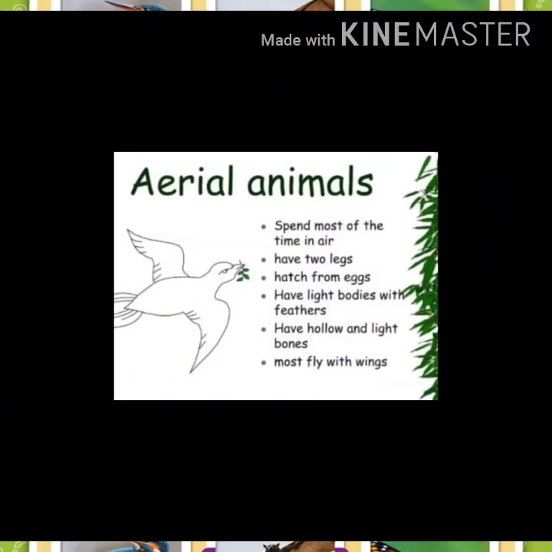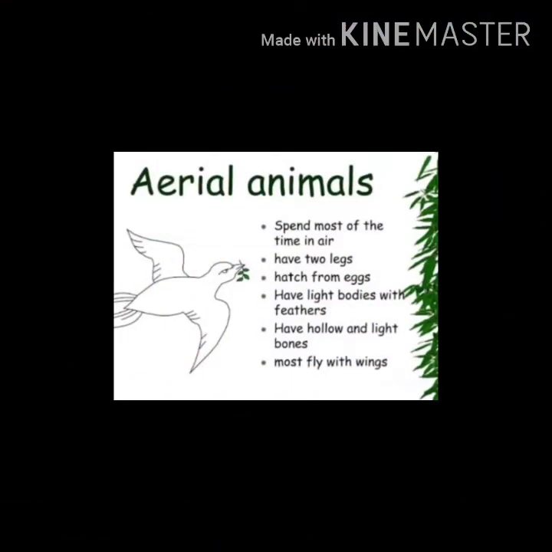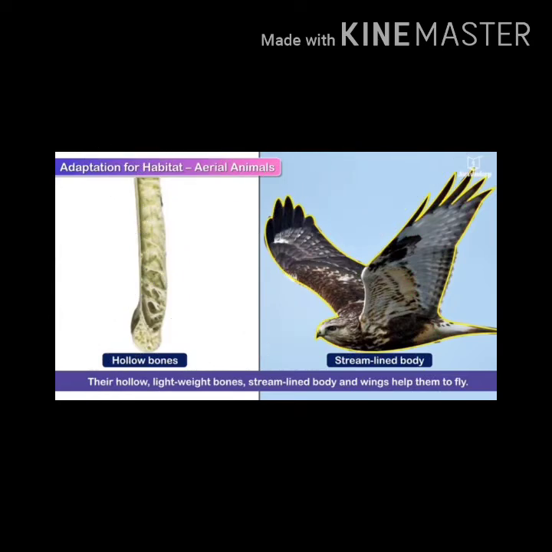Animals such as birds, bats, and some insects spend most of their time in the air. They are called aerial animals. Let's see the key features of aerial animals. They have two legs, mostly hatch from eggs, have light bodies with feathers, have hollow and light bones, and most fly with wings. Look at the picture.